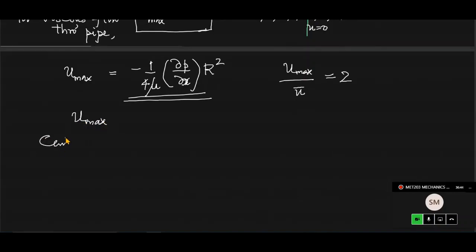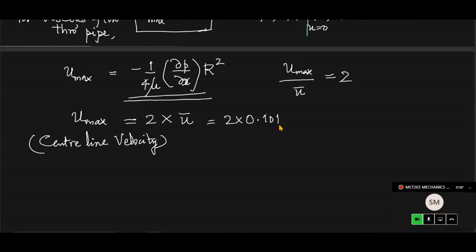or center line velocity, pipe center line velocity, we know that it is maximum, and that is equal to twice the average velocity, twice u bar, and the average velocity we found out, Q by A. Average velocity is always discharge divided by the area of cross section of the pipe. So 2 into 0.1019.